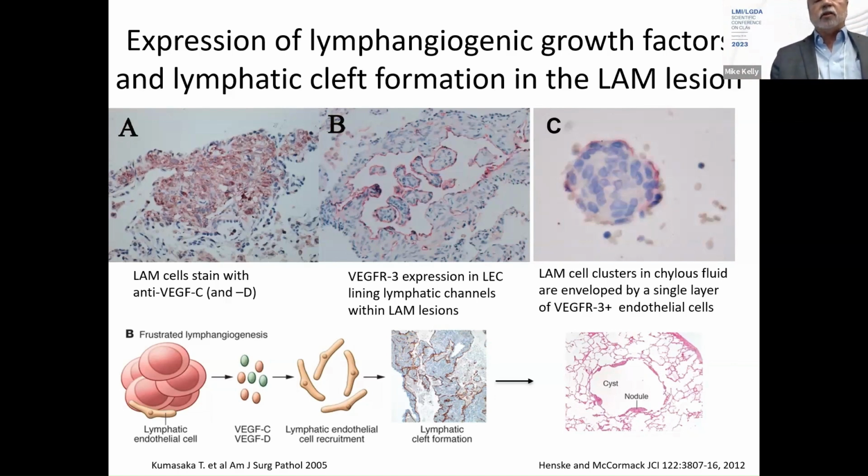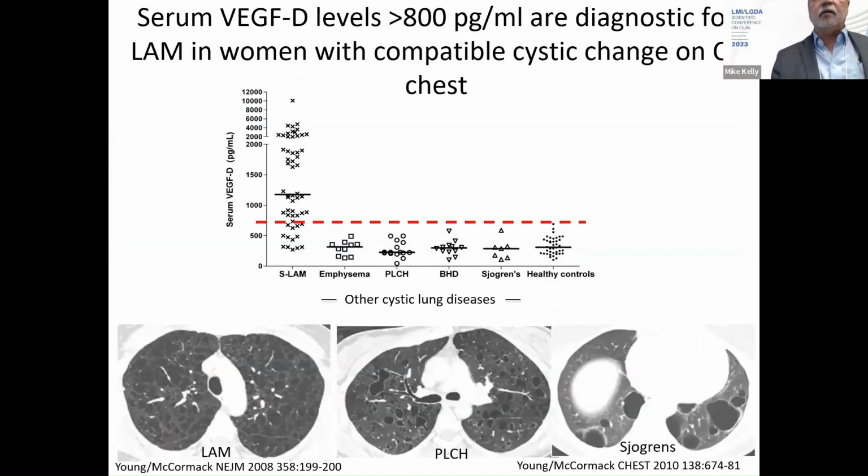So one hypothesis for what destroys the lung is that a lesion develops somewhere in the body that expresses VEGF-C and VEGF-D. These cells move to the lung, recruit lymphatic endothelial cells, and cause this frustrated lymphangiogenic remodeling of the lung, forming cysts.